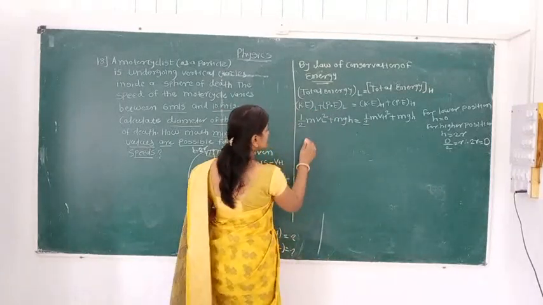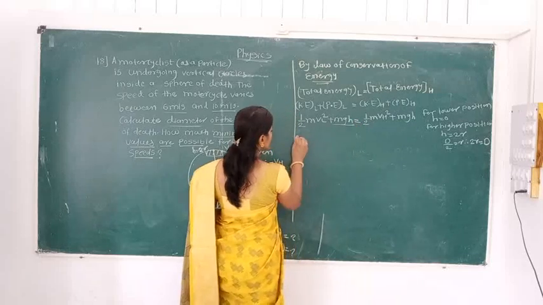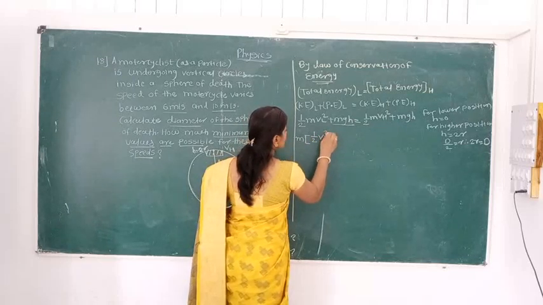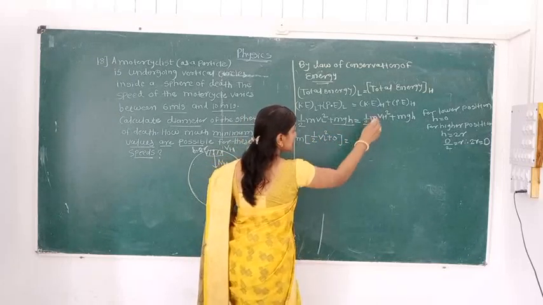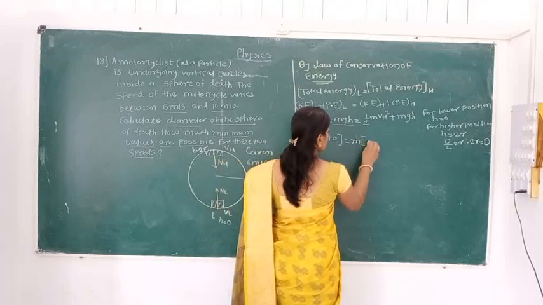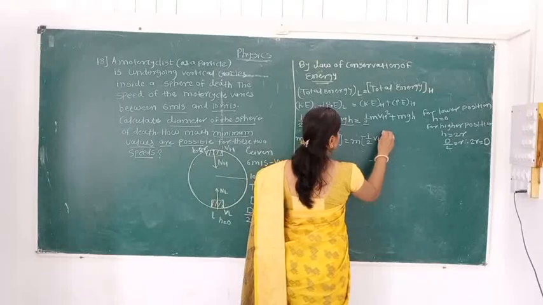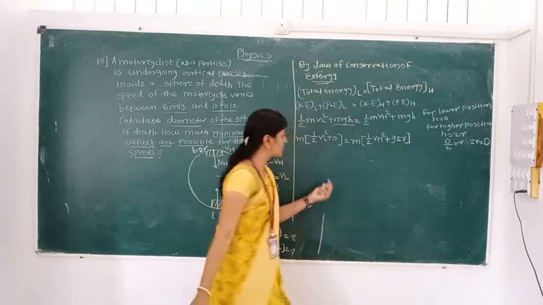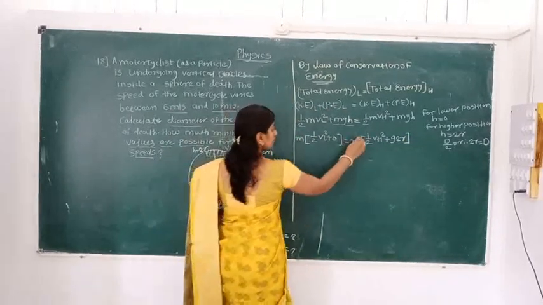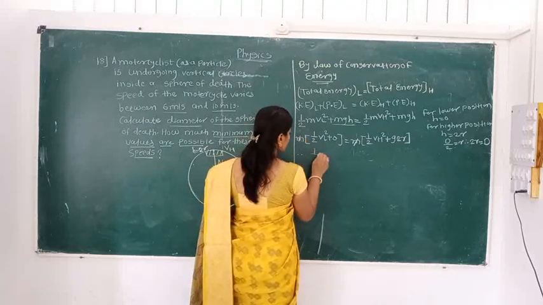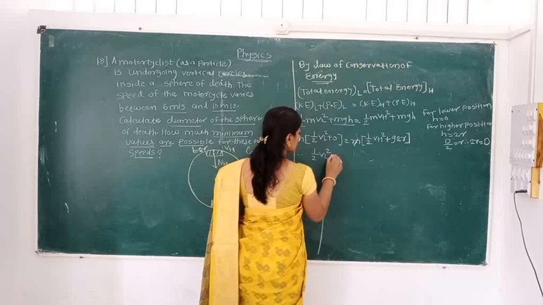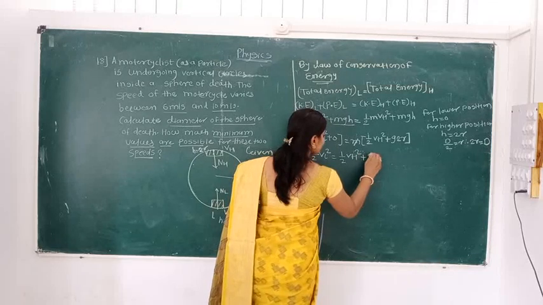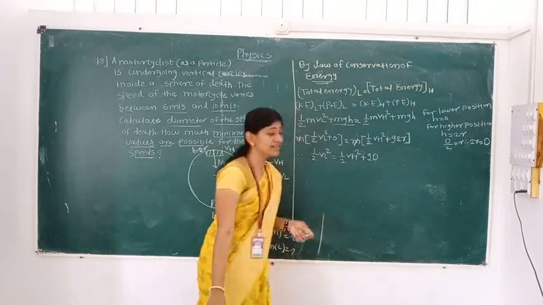Okay, let me do the substitution. This term will become 0. So here m I am taking out. What is left? 1/2 VL square plus 0 is equal to, from here m is common, in bracket 1/2 VH square plus g into 2r. Instead of h we are putting here 2r. Next, m is going to cancel. Here 1/2 VL square is equal to 1/2 VH square plus g into d. d is nothing but twice r.